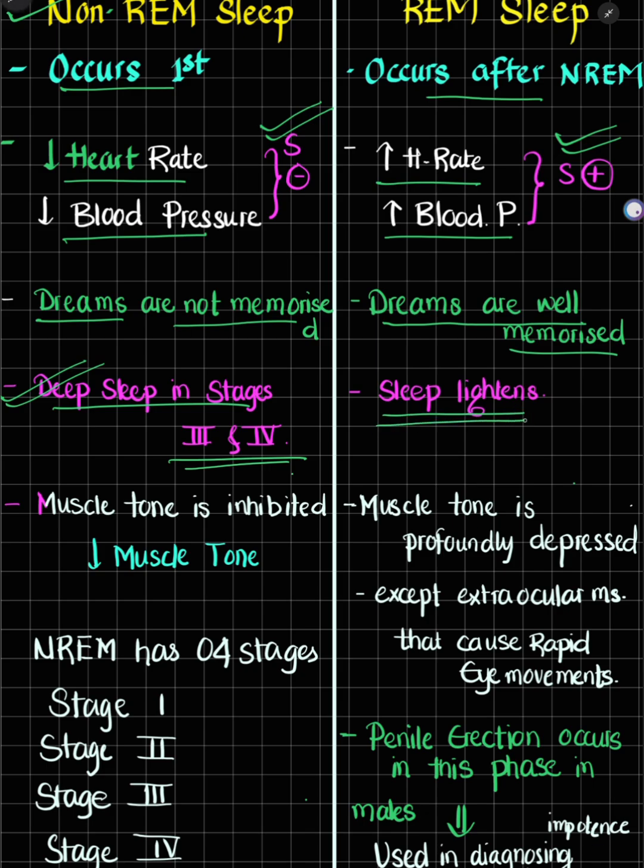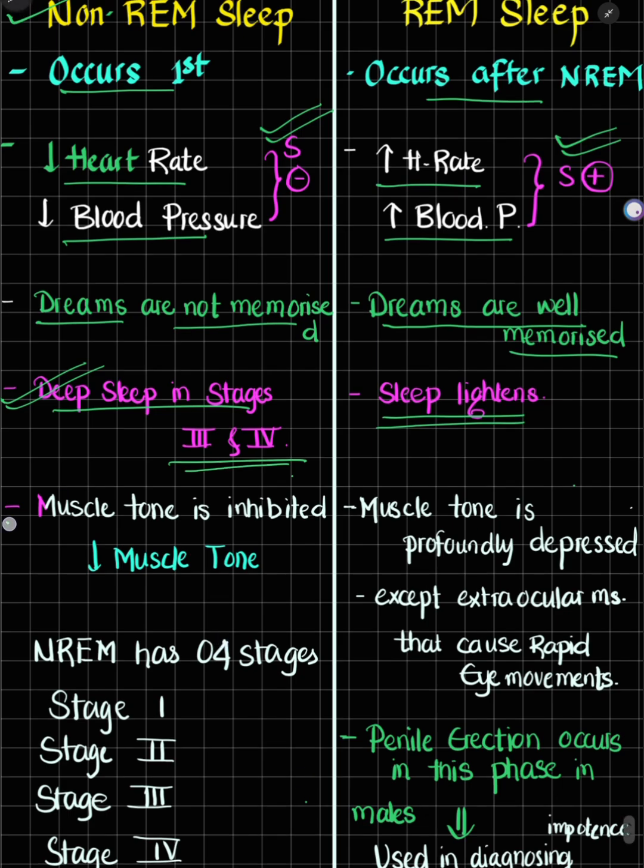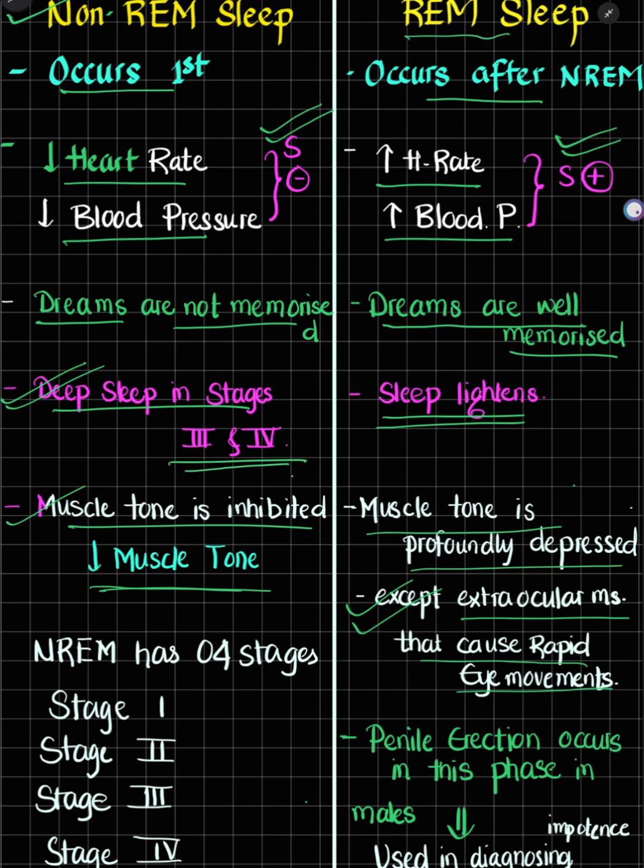In REM sleep, the sleep is lightened. We have mild consciousness. The muscle tone is inhibited, as we have seen. There is sympathetic inhibition, thereby decreasing the muscle tone. Muscle tone in REM sleep is profoundly depressed, except at extraocular muscles that cause rapid eye movement. As we have seen, this is REM sleep. The name itself suggests it is rapid eye movement sleep. So muscle tone is depressed except at extraocular muscles, due to which the rapid eye movement occurs.